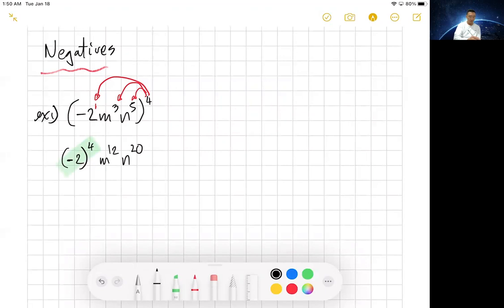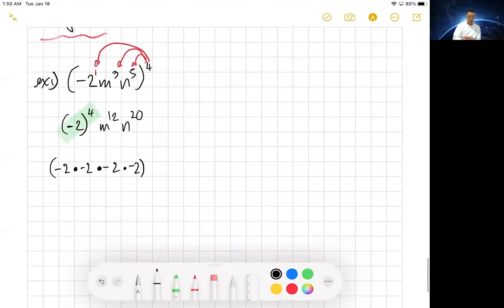Now, what does it mean for this one? That means negative 2 times negative 2 times negative 2 times negative 2, which equals 2 times 2 times 2 times 2 is 16. And negative times negative times negative times negative, that's 4 negatives, which is an even number of negatives, which means it's positive 16. m to the 12th, n to the 20th.